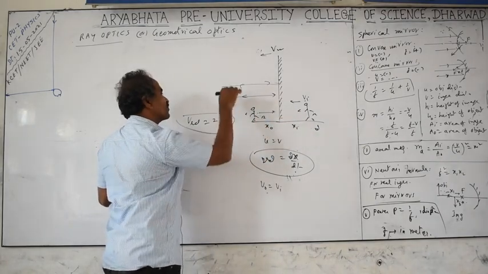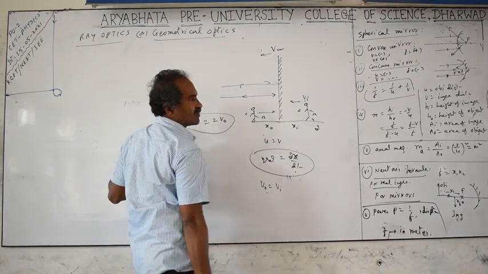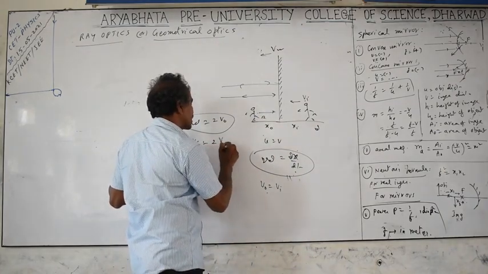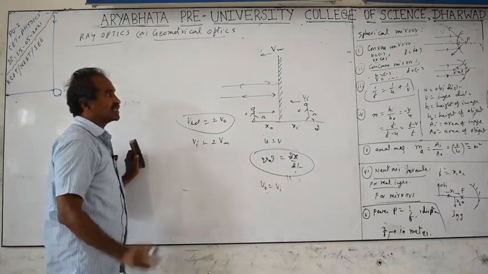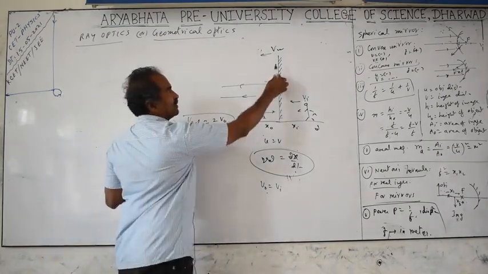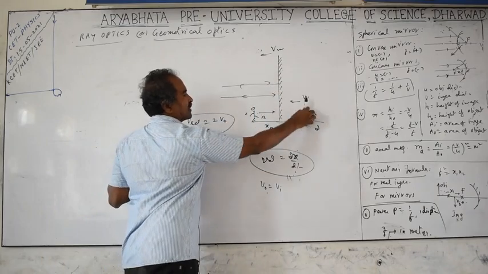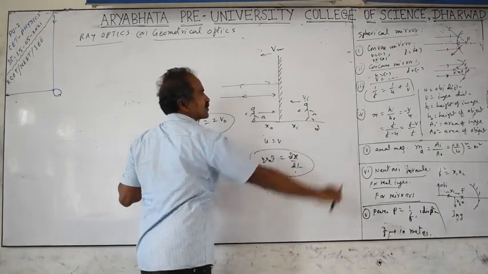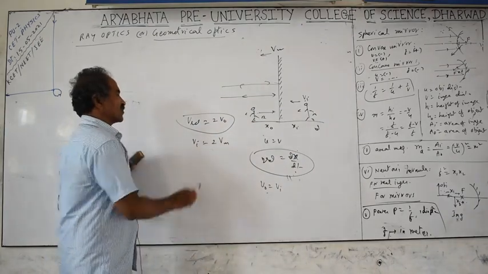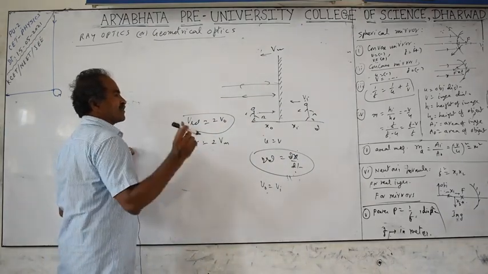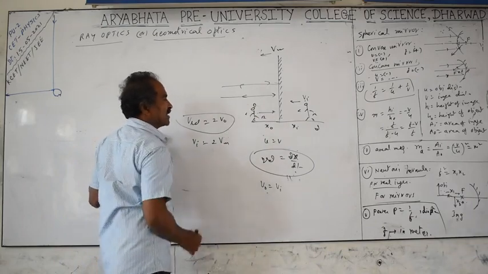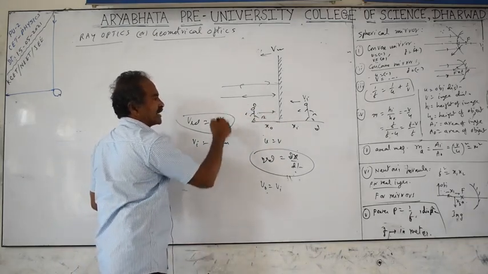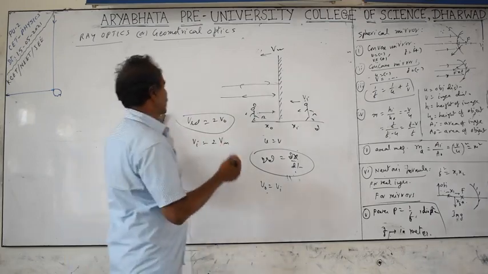Again, even if the mirror is moving towards the person, with respect to the mirror, velocity equals the velocity of the mirror only, but the velocity of the image becomes 2 times the velocity of the mirror. Then what is the direction the image appears to be moving? If the mirror is moving towards the object, the image also appears to move towards the object. If the mirror is moving away, the image also moves away. Those points you need to remember. But 2 times only you will get in both cases. Generally you will be asked, with respect to the object, what are the relative velocities. So 2Vo, 2Vm. If both are moving, you have to compare these two and add or subtract them according to the requirement.